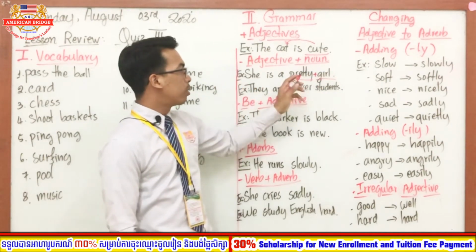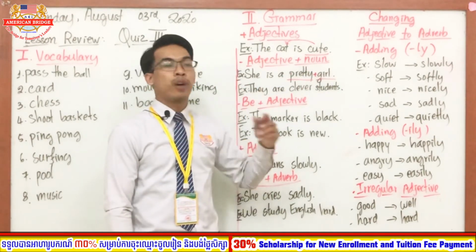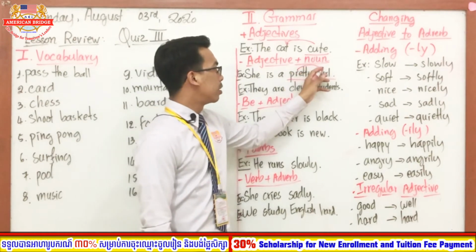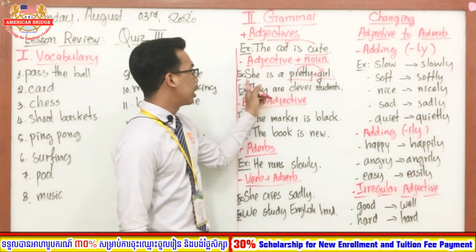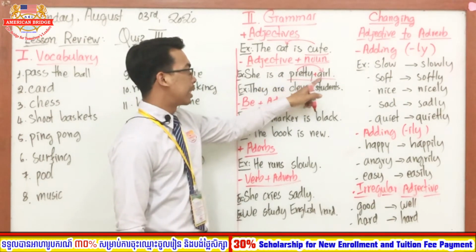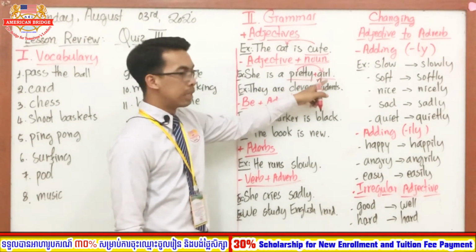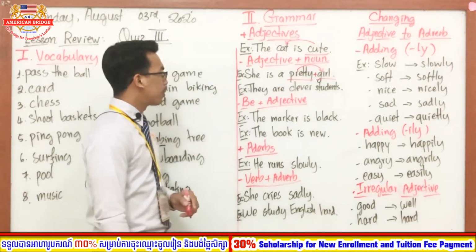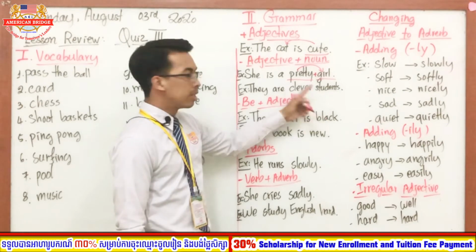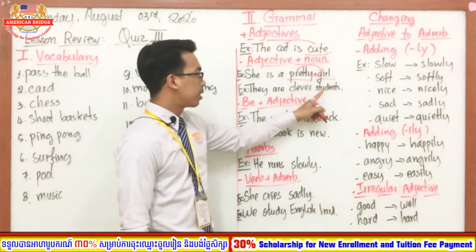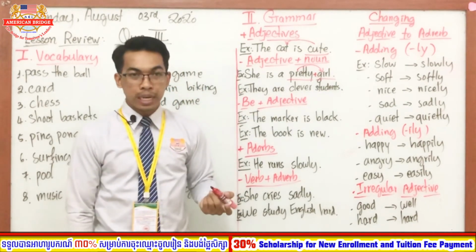So adjective plus noun, we put them together. So it modifies what? It modifies the noun. You see, so it is adjective plus noun. She is a pretty girl. So who is pretty? The girl. You see, good. So move on to the second one. They are clever students. So where is the adjective? Where is the noun?